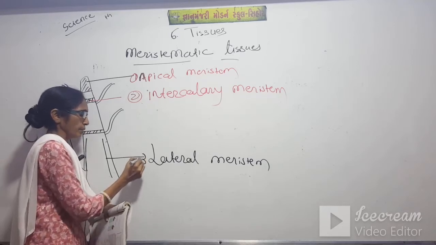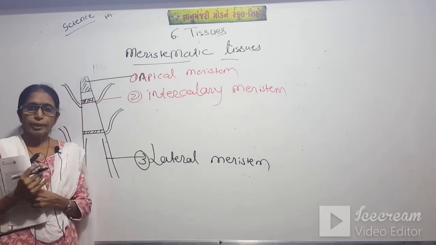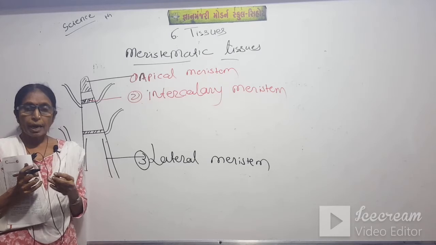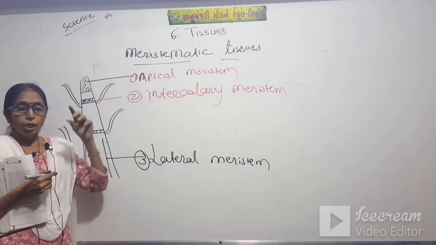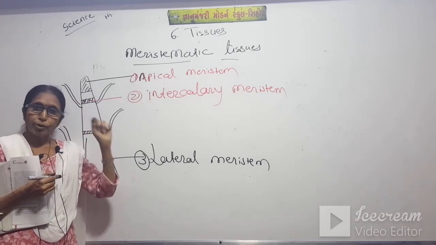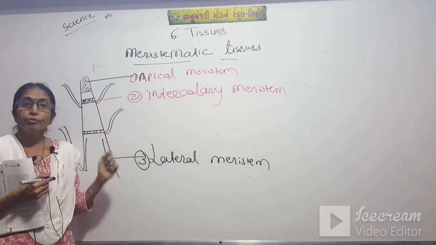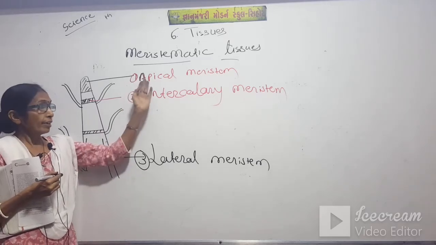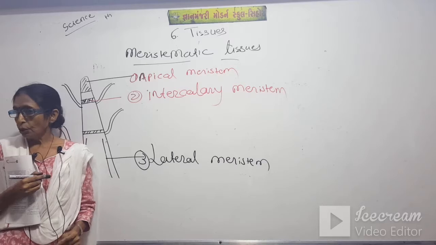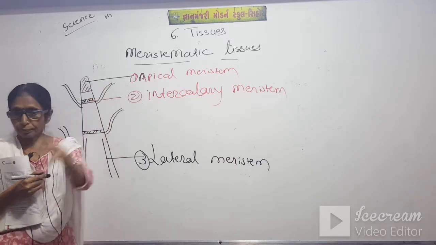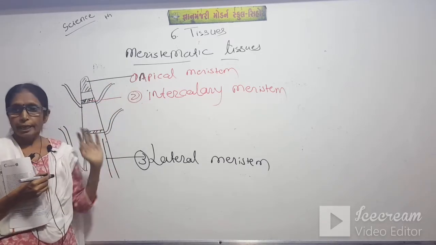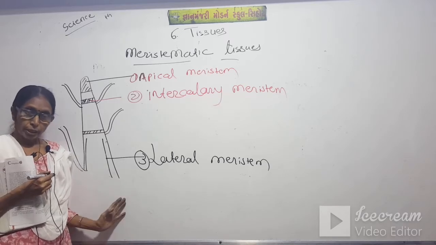Now you can see apical meristem is on the tip of a shoot and the tip of a root. We can find apical meristematic tissue on the tip of a shoot and the tip of a root.